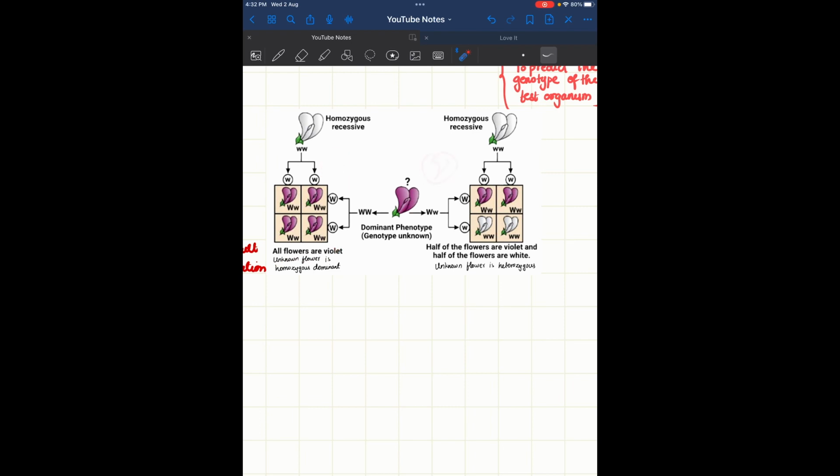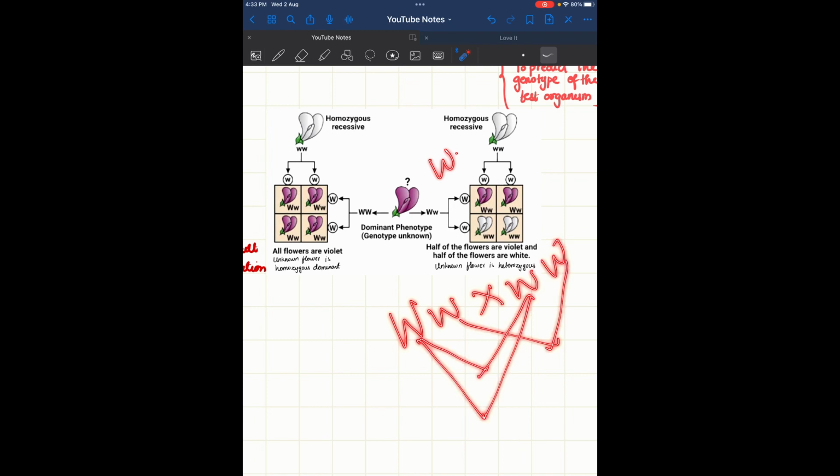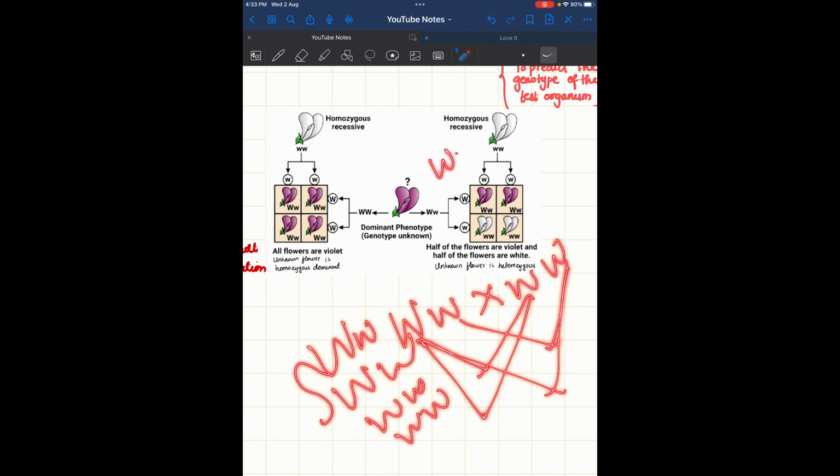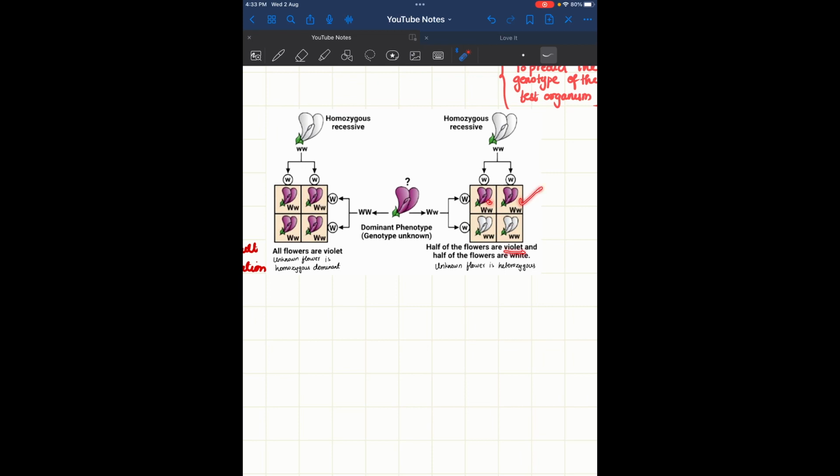Now the second case, if the flower is capital W and small w, we have 2 violet and 2 white. How do we find that? When we cross capital W small w with small w small w, this is what crossing takes place. You can see the screen. So this is what we get: 2 white and 2 violet. So half of the flowers are violet, half of the flowers are white. So the unknown flower is heterozygous.